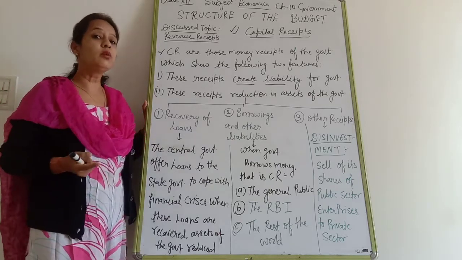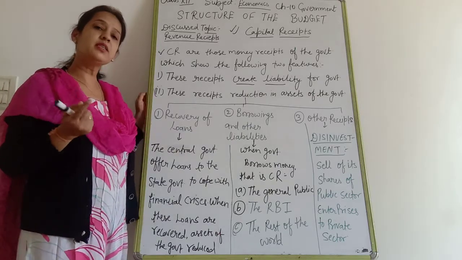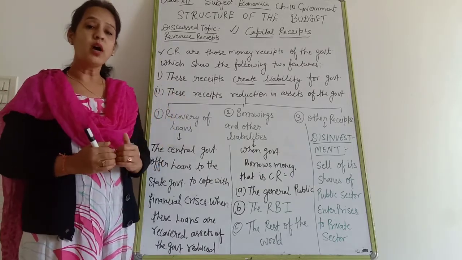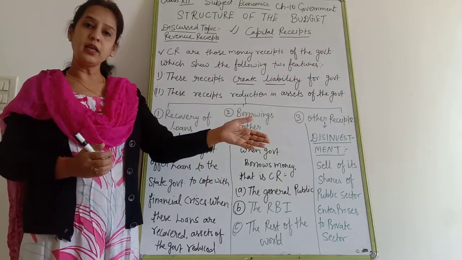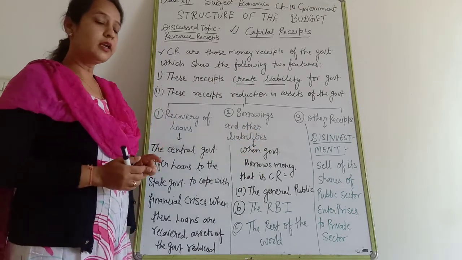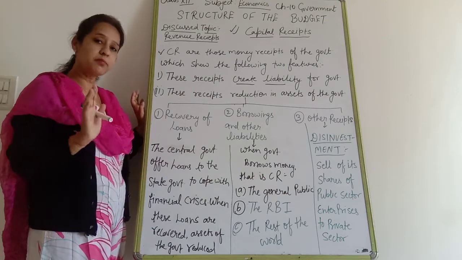When we recover that loan, it means when B pays the loan amount to A, then the assets will decrease. That kind of receipt is known as a capital receipt.